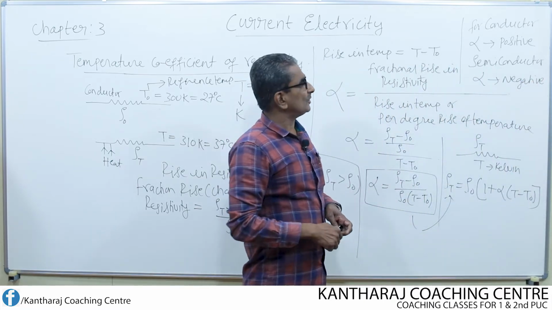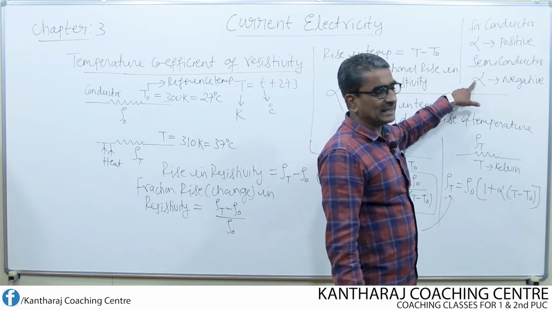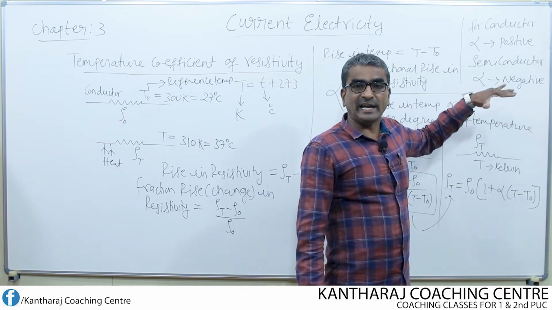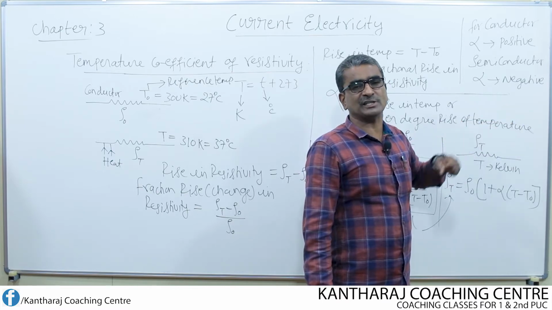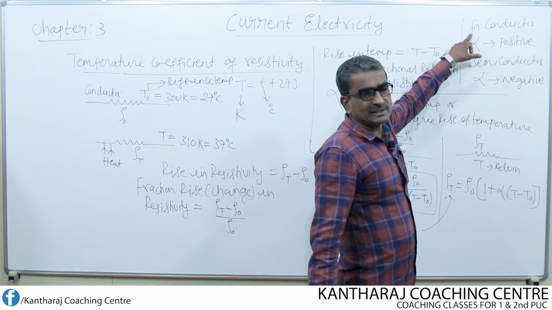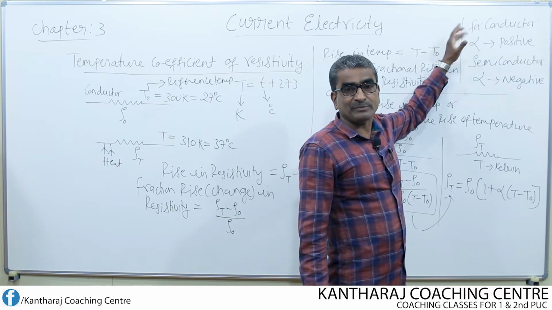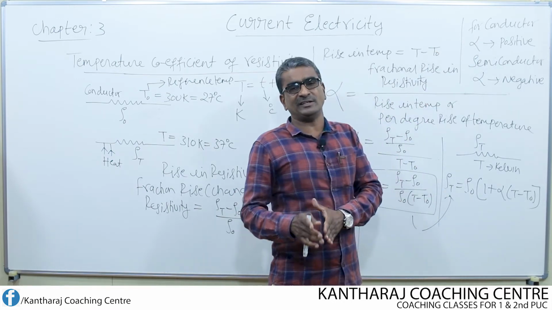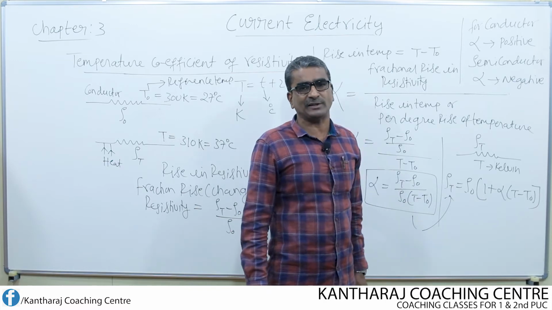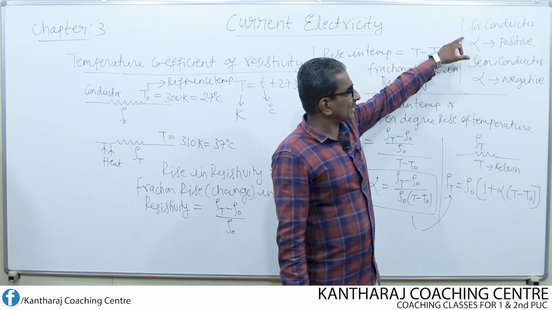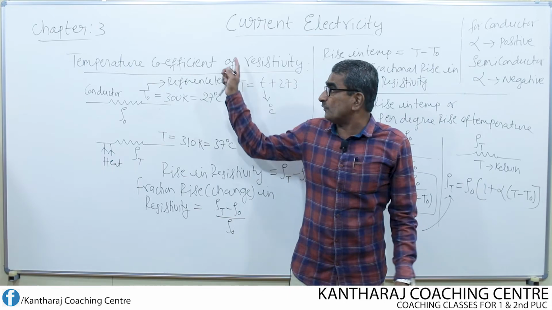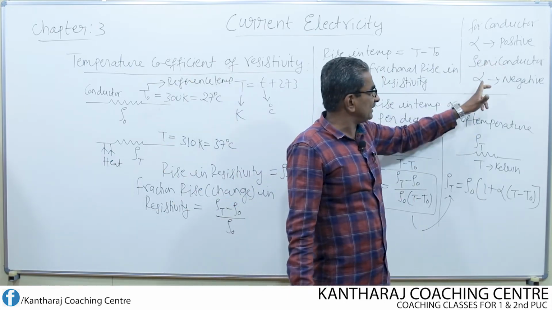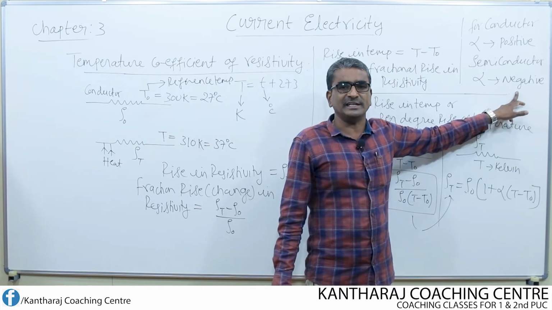In a semiconductor, resistivity decreases exponentially with temperature, whereas in a metallic conductor, resistivity increases both linearly and non-linearly with the increase of temperature. That is why for a conductor the temperature coefficient is positive, whereas for a semiconductor it is negative.